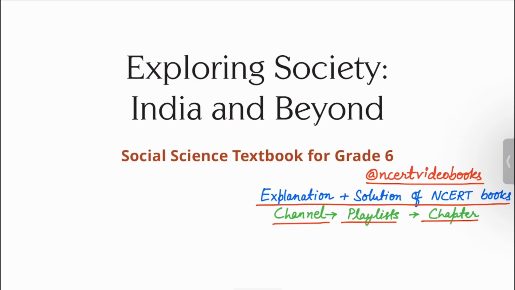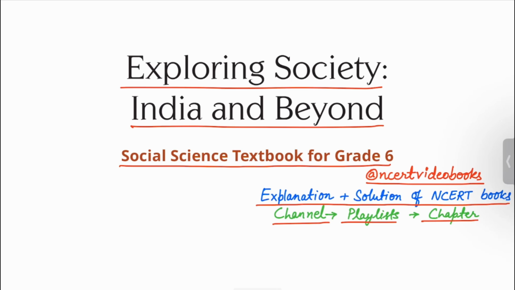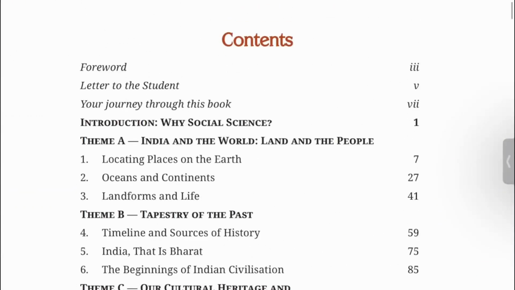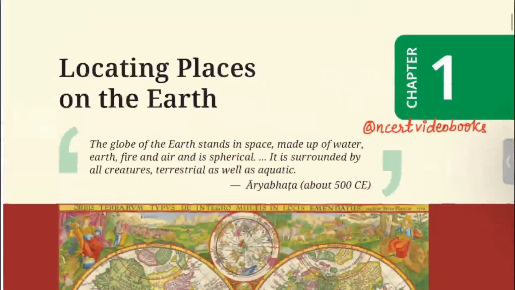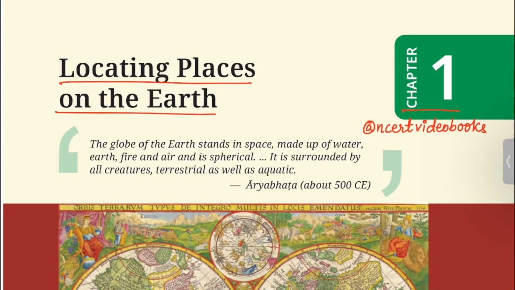Today we will be studying the Social Science textbook for grade 6, Exploring Society: India and Beyond. Theme A, India and the World: Land and the People. Chapter 1, Locating Places on the Earth. Let's start Chapter 1, Locating Places on the Earth.